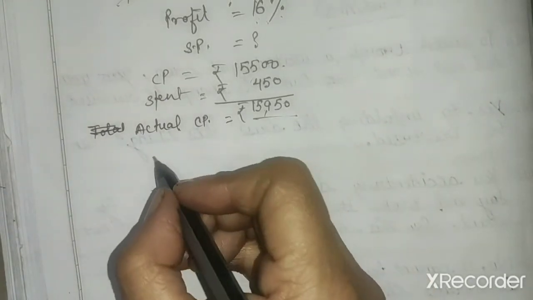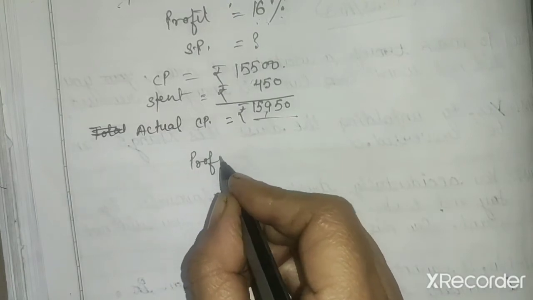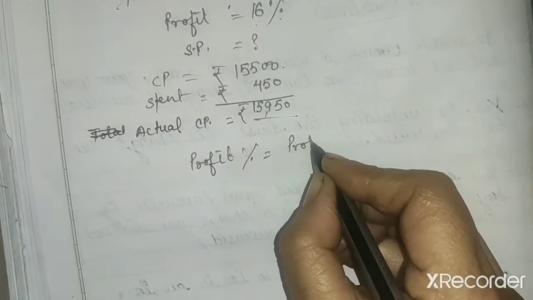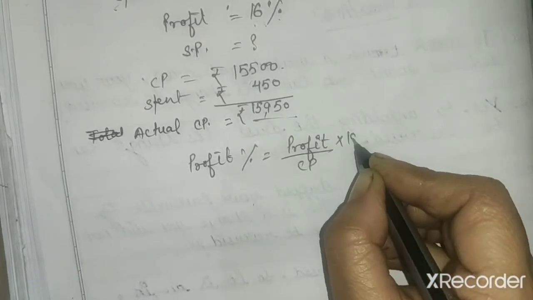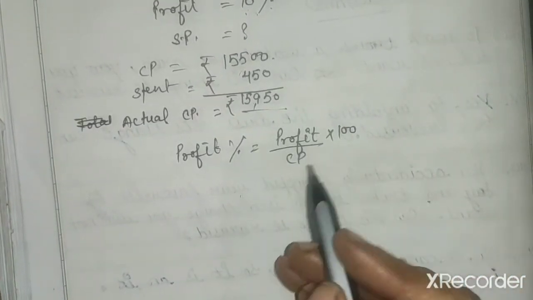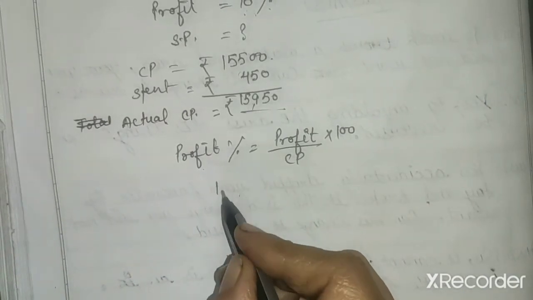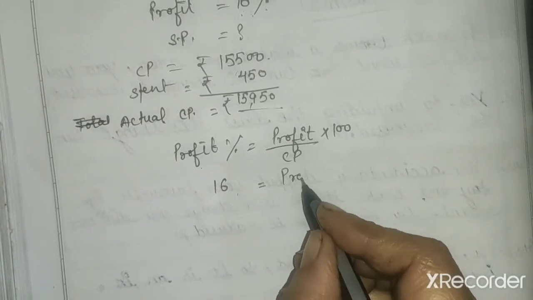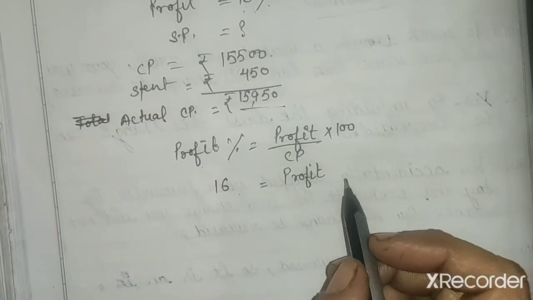Now I suppose all of you know the formula. Profit percent, if you want to find, then profit percent is equal to profit upon CP into 100. And if we have loss, then loss percent is equal to loss upon CP into 100. So profit percent is already given to us, that is 16. Profit we don't know, so we have to find. Always we will use only one formula, profit percent or loss percent.